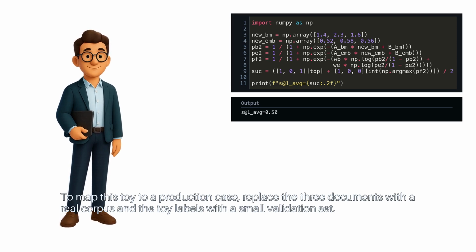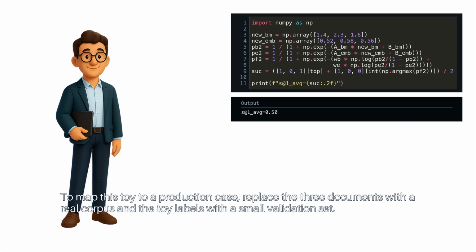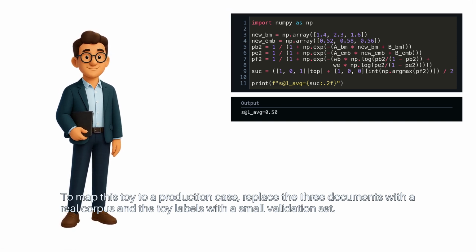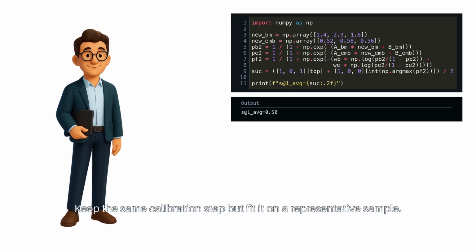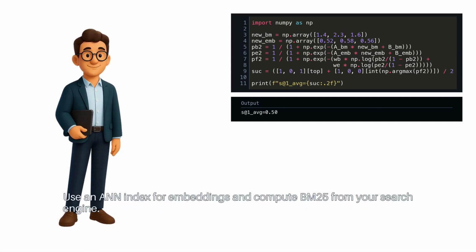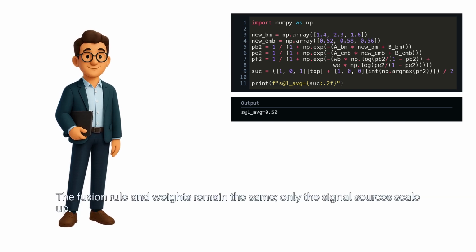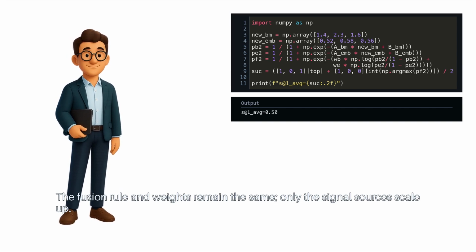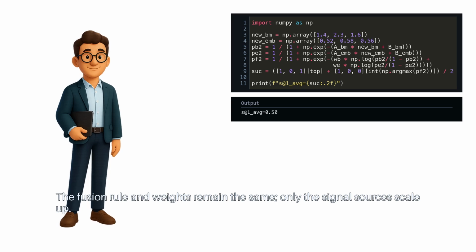To map this toy to a production case, replace the three documents with a real corpus and the toy labels with a small validation set. Keep the same calibration step, but fit it on a representative sample. Use an ANN index for embeddings and compute BM25 from your search engine. The fusion rule and weights remain the same. Only the signal sources scale up.